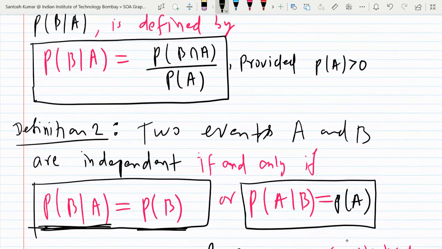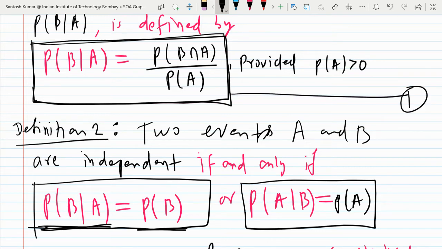Okay, so look at this carefully. Probability of B given A is equal to probability of B intersection A upon probability of A. So if I ask you to do the cross multiplication, then what will we get? Suppose let me write it as equation 1 or result 1.